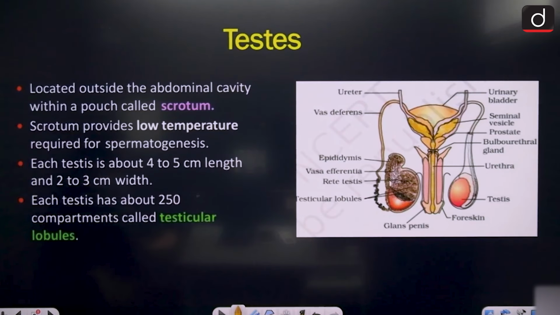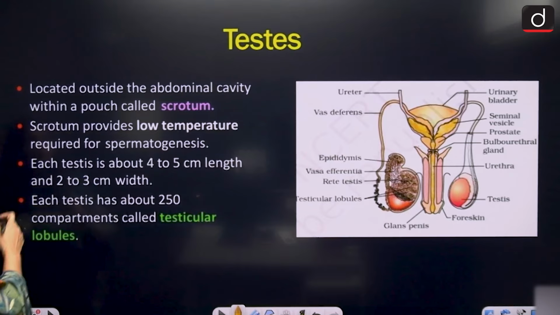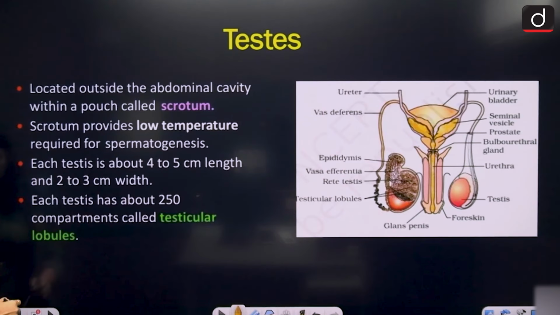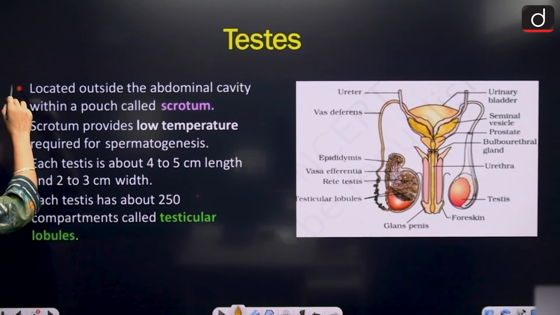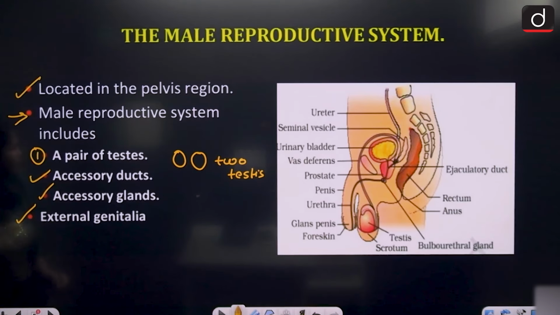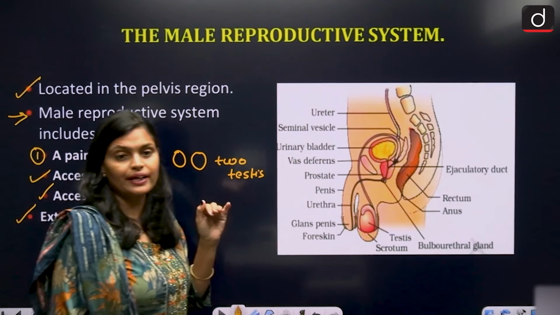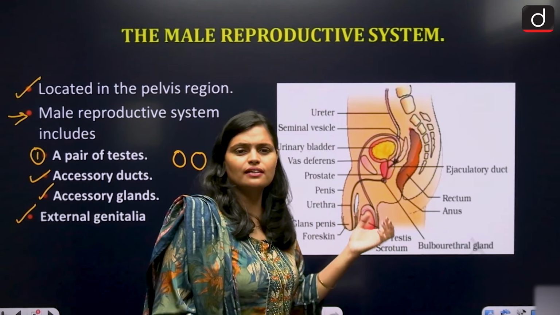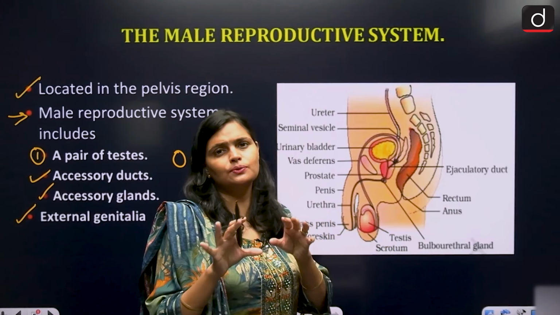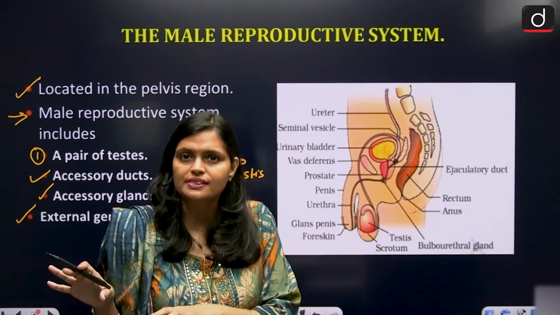So now let's begin with the testis. Before we begin with all these, let me tell you the locations actually, right, where they are located, because once you understand the location, then it is very easy to relate their functions as well.